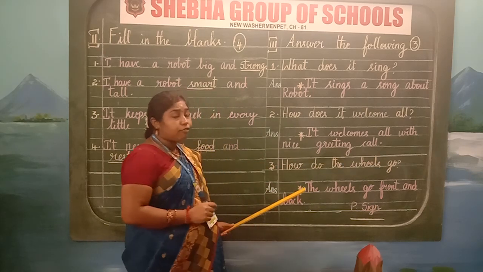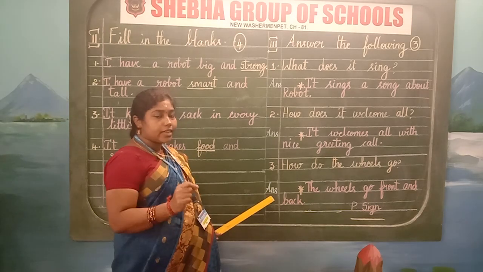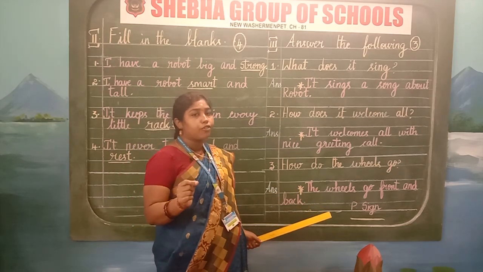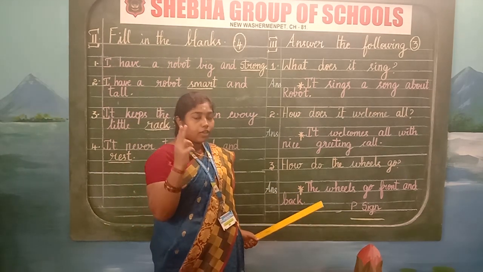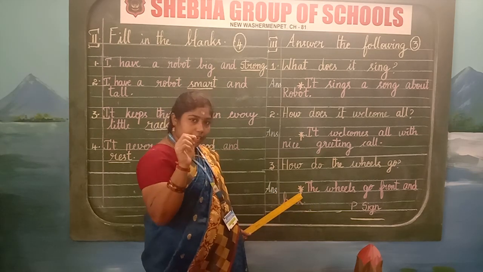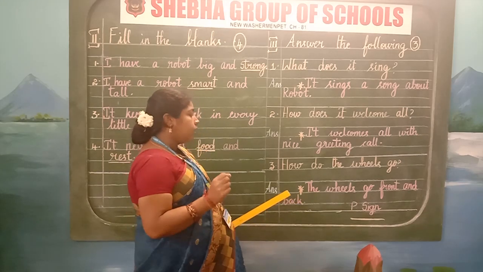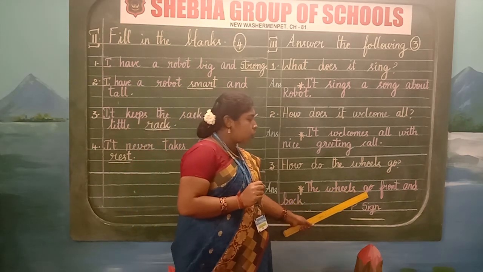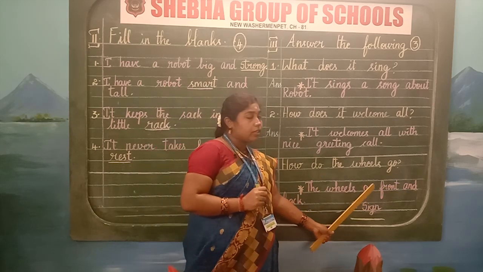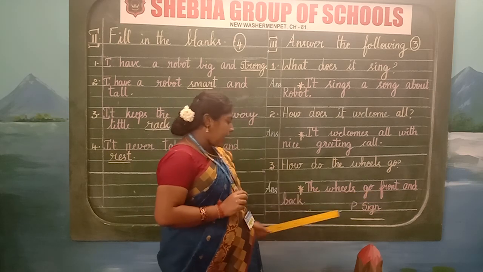And where do we have to write the answer? Yes, you are right. We have to write the answer in the margin. Whenever we are starting our answer, what do we have to do, children? Yes, we have to keep 2 finger gap with a pencil. Draw a little star and start writing with a capital letter. The wheels go front and back. Keep finger gap with each word. The wheels go front and back.